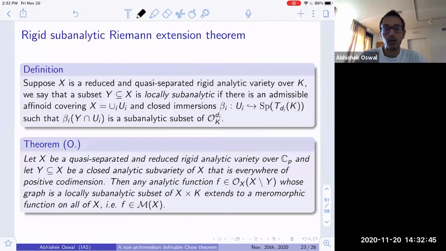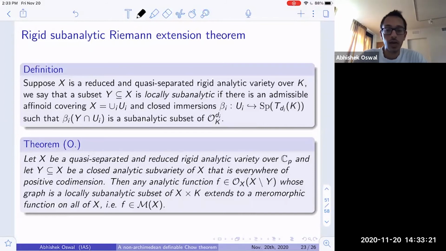And we also prove a version of the Riemann extension theorem. So given an arbitrary rigid analytic variety X over C_p, one could define a subset Y to be locally subanalytic if there's an admissible affinoid covering of X such that over each of these affinoid pieces, your set Y is subanalytic. So this is a well-defined notion, at least if your variety X is quasi-separated.